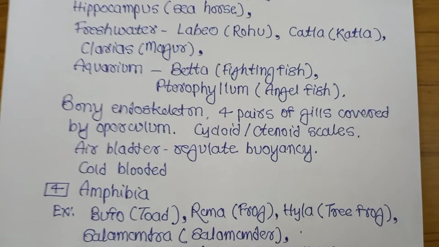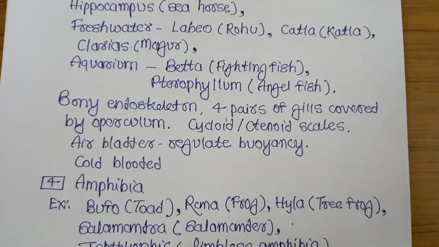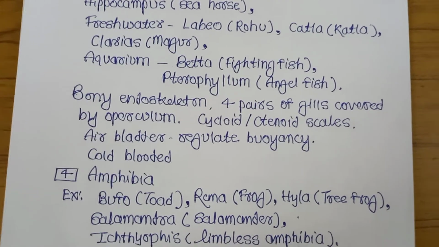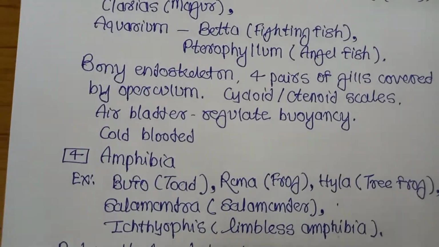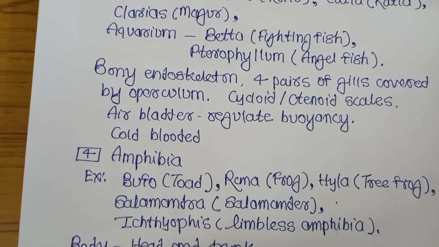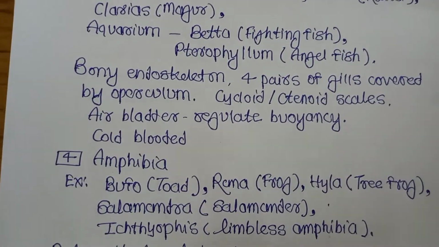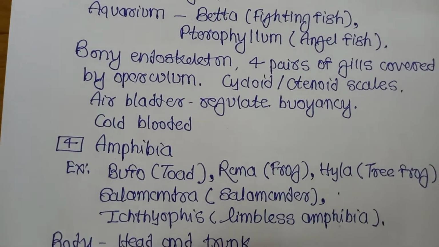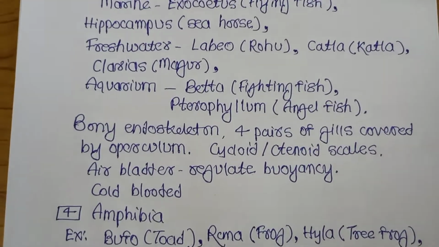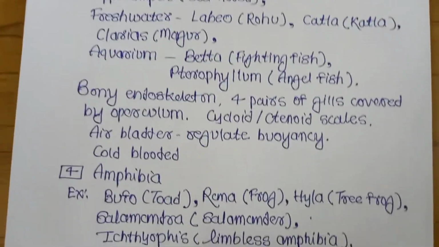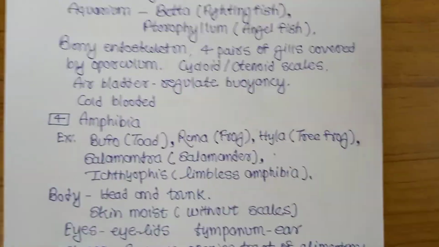They have bony endoskeleton, and 4 pairs of gills covered by operculum. Gill cover present, operculum. Which type of scales on their body surface? Cycloid or ctenoid scales. Air bladder present, and that is important in regulating the buoyancy. These are cold-blooded animals. Whom? Osteichthyes. Now Amphibia. What about the Amphibia?